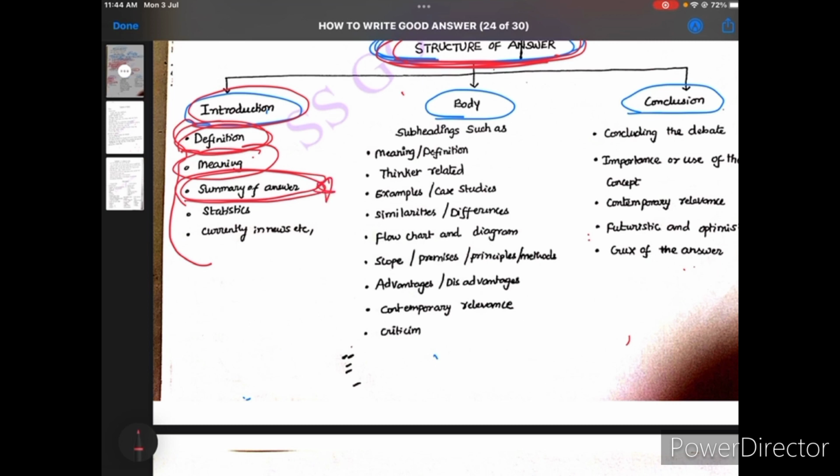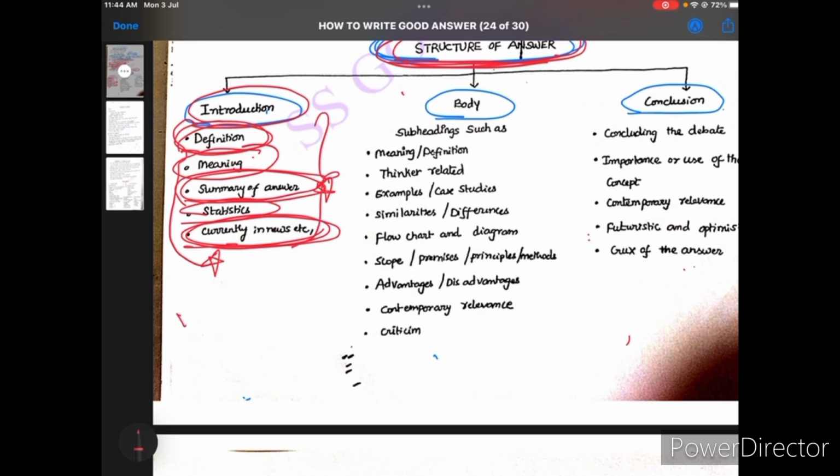After that, you can also use statistics and current news topics. If any news topic is related to the topic, start with that topic also. This is also very important. It will give more marks. So this is the introduction part.